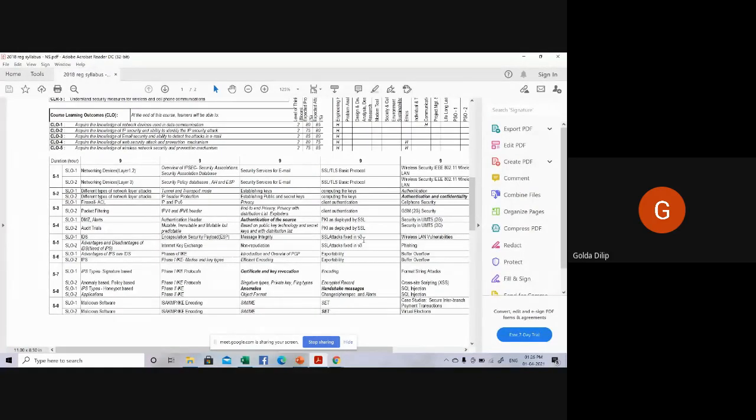SSL comes in three versions: version 2, version 3, version 3.1. The most popular version among them is version 3. So we are supposed to be discussing the attacks.